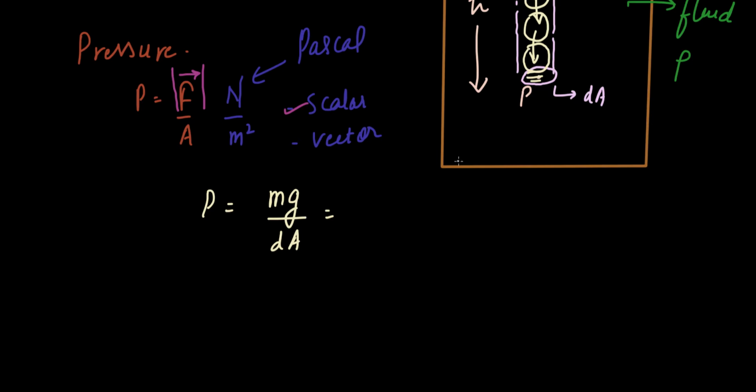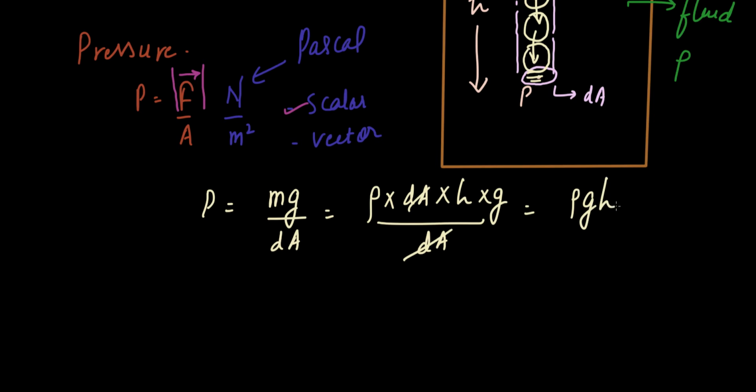The mass of the molecules contained in this cylindrical volume is density into volume, because density is mass per unit volume. So density is rho into volume, which is the base area into the height h, into g divided by dA. And dA gets cancelled out and you have rho gh.